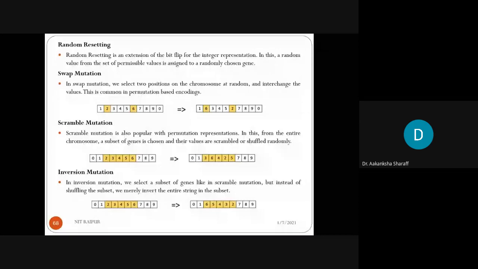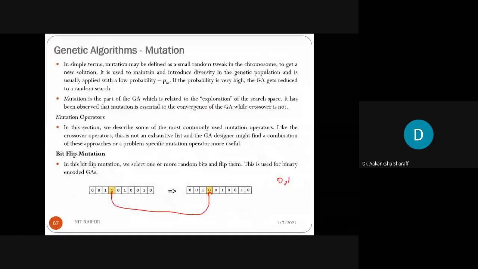Here we have chosen the binary values, that is 0, 1. But in the case of random resetting, it can be any integer value, that is 0 to 9. So we can change any value within this range.